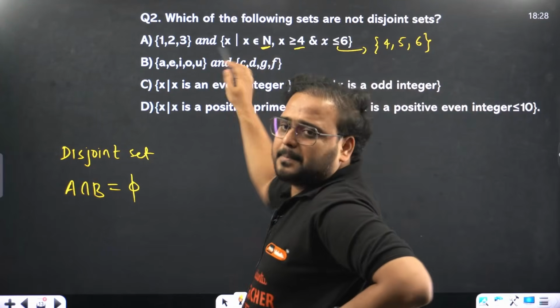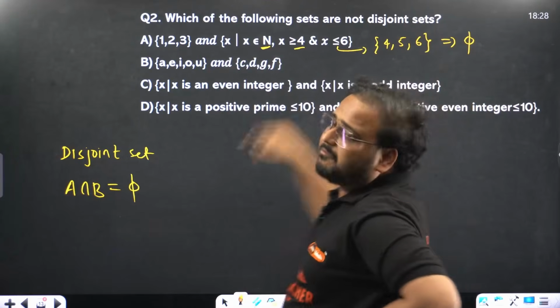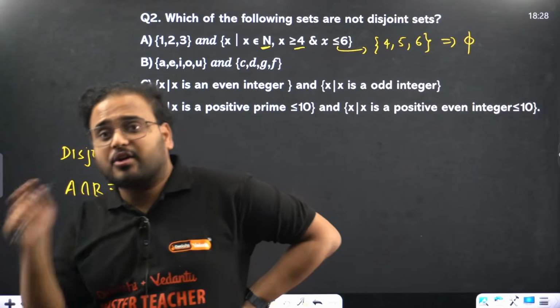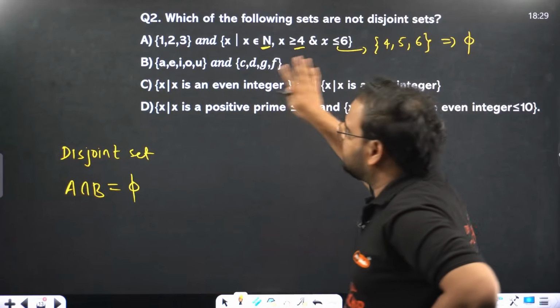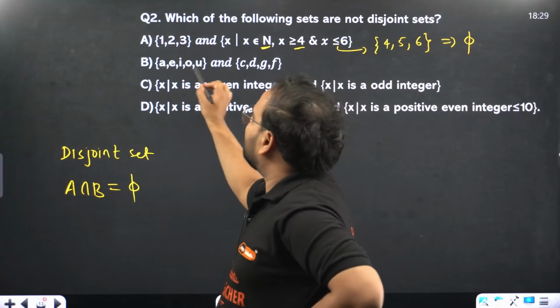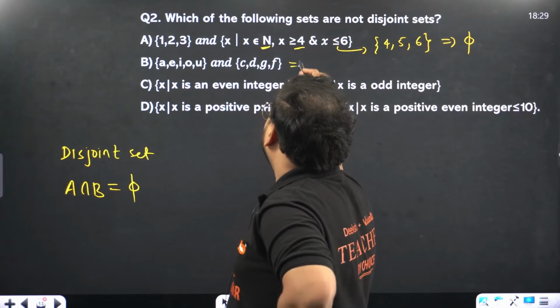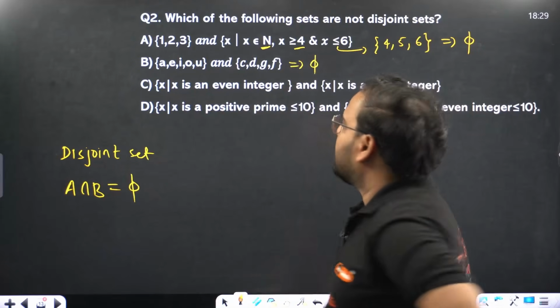Is anything common between them? Nothing is common. But I'm not looking for disjoint sets, I'm looking for not disjoint. So option A is disjoint, and we can't take that option. Here, A, E, I, O, U and C, D, G, F: what is the intersection? Also a null set.